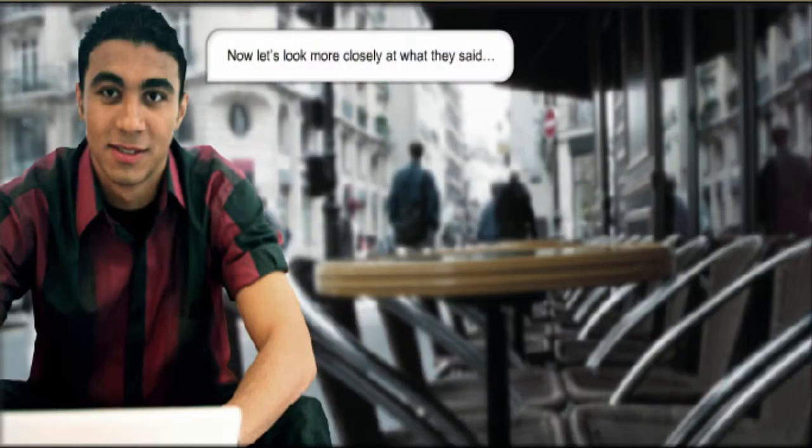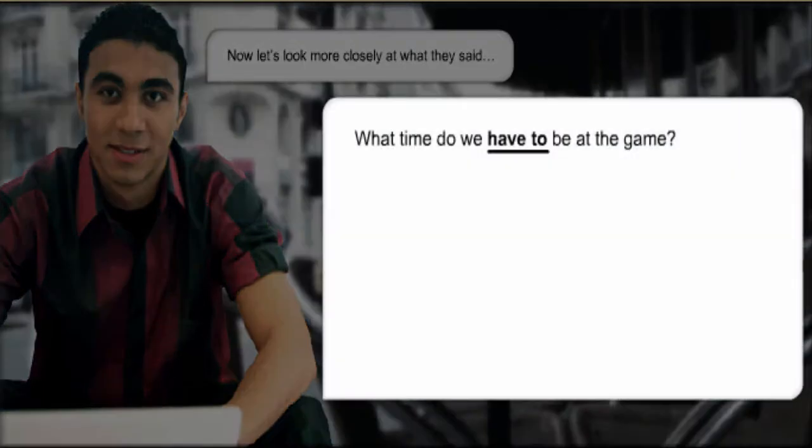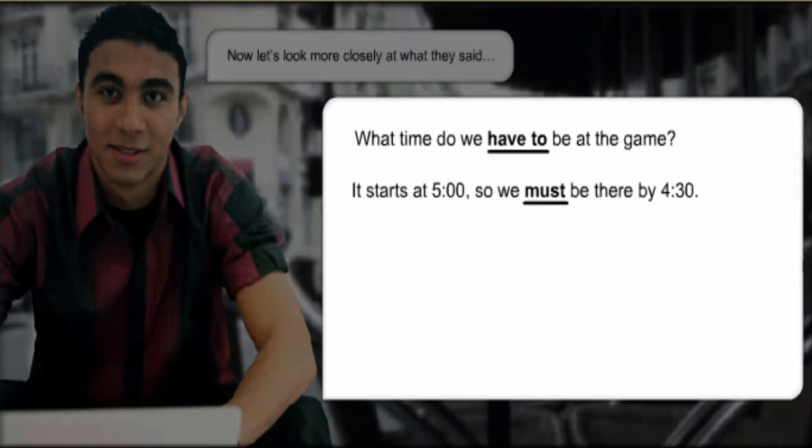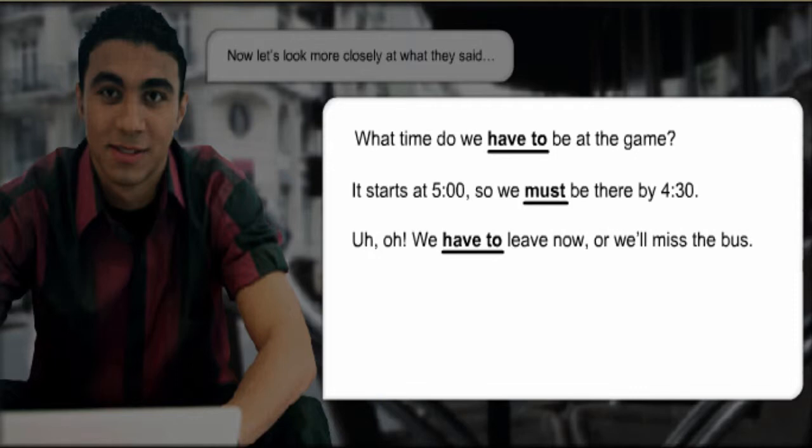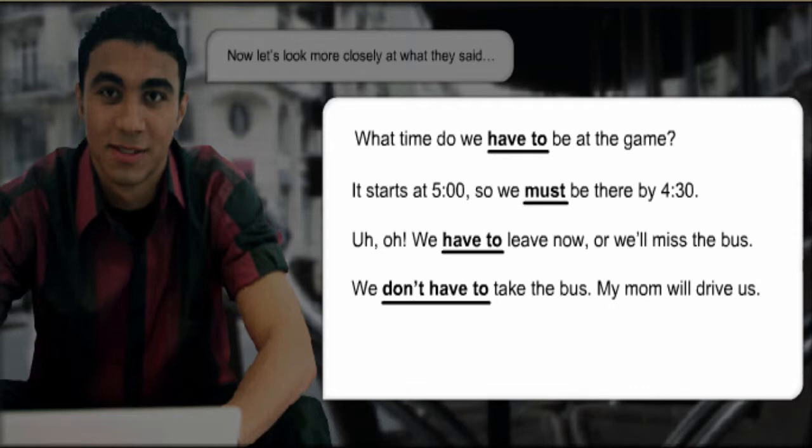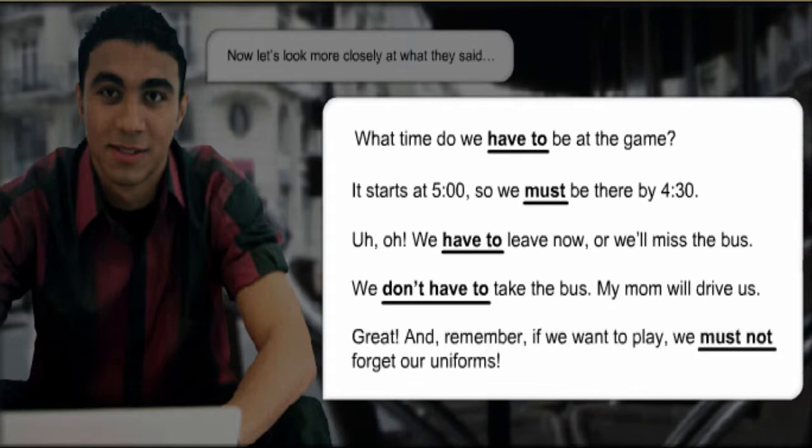Now let's look more closely at what they said. What time do we have to be at the game? It starts at 5, so we must be there by 4:30. Uh-oh, we have to leave now, or we'll miss the bus. We don't have to take the bus. My mom will drive us. Great. And remember, if we want to play, we must not forget our uniforms.